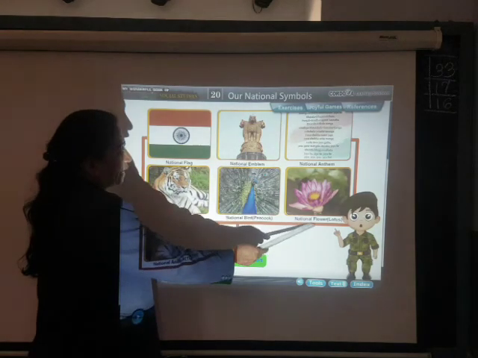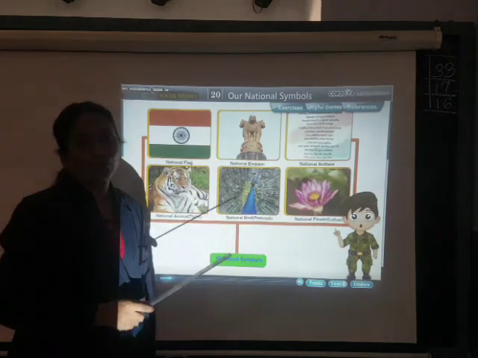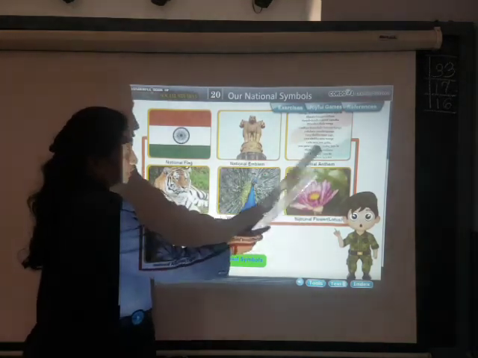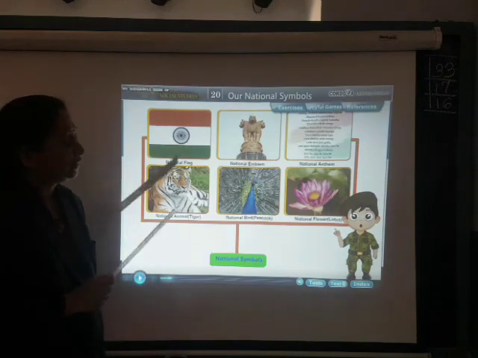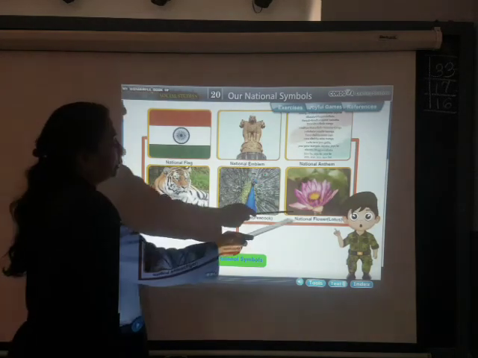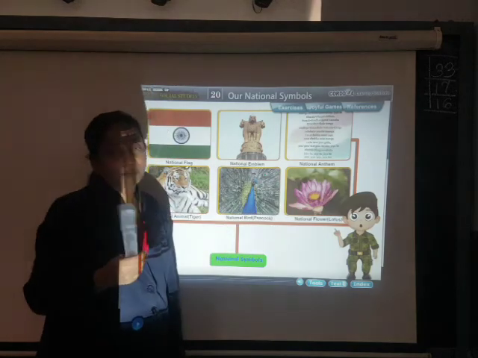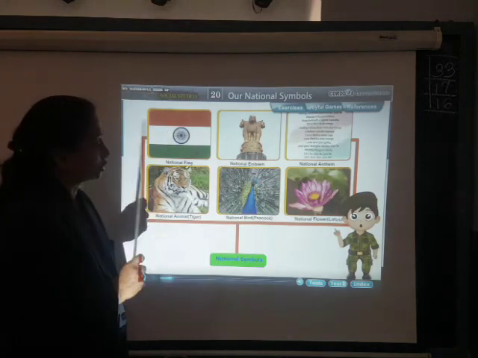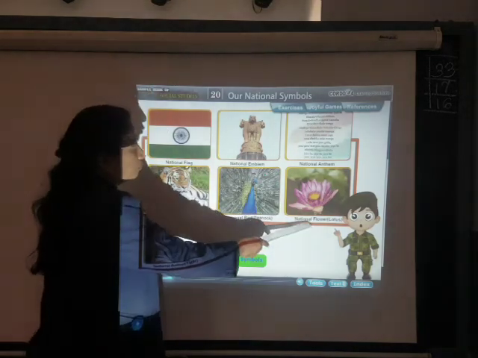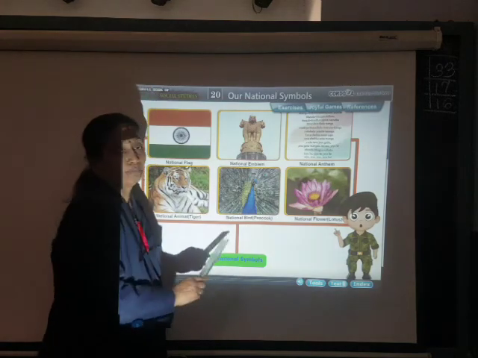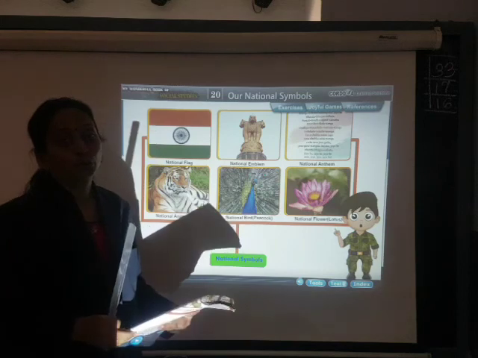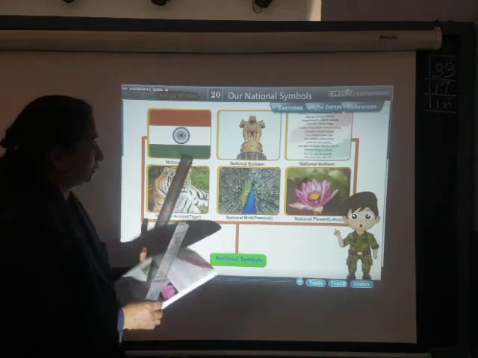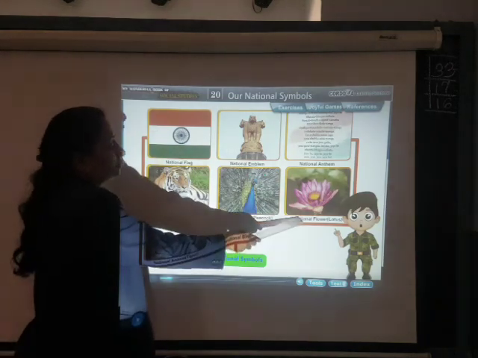The last one is the national flower. Which is our national flower? It is the lotus. You have all seen this lotus flower. Anywhere you can see it in pink, white, and sometimes even blue color, and it is a very beautiful flower. This is also a national symbol of our country. And what does it stand for? It stands for truth, knowledge and wealth.